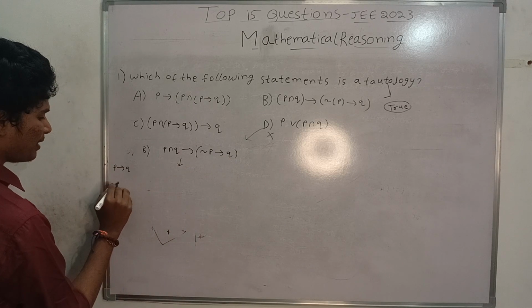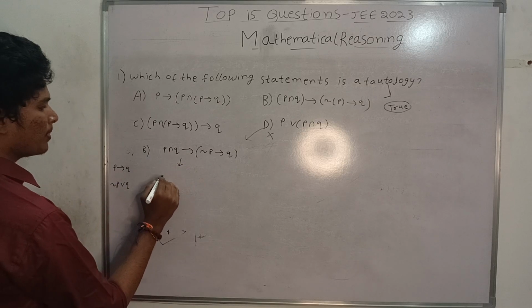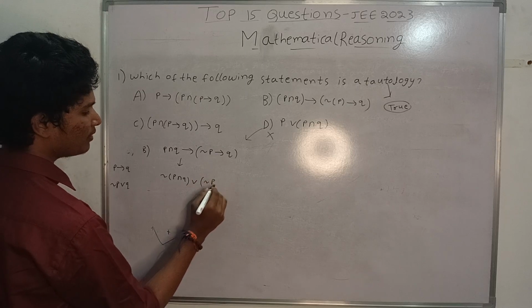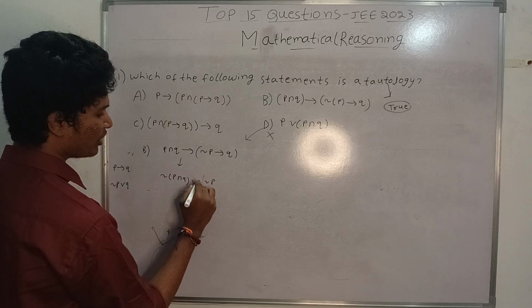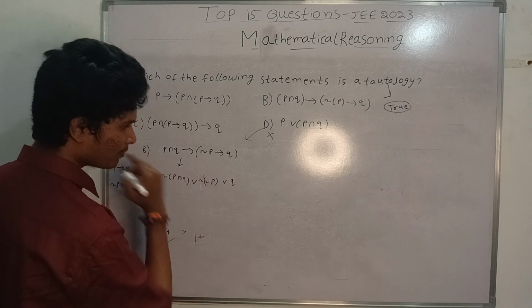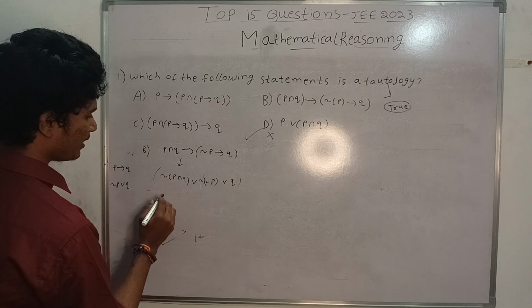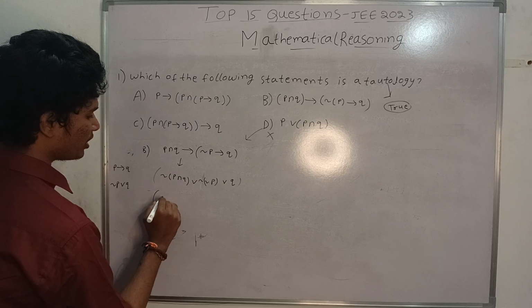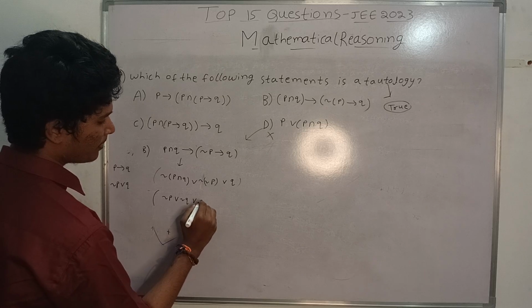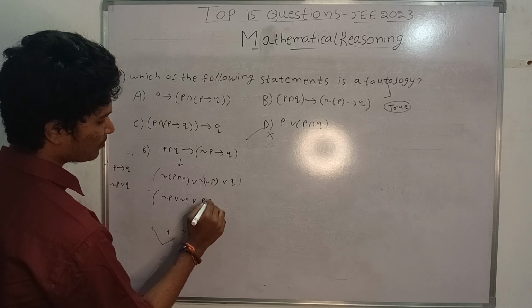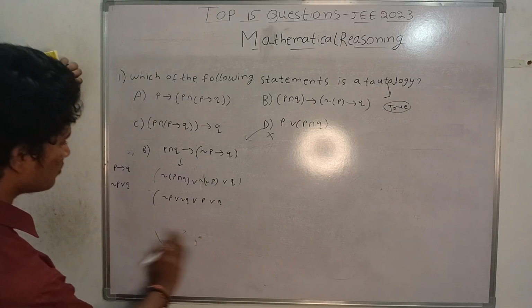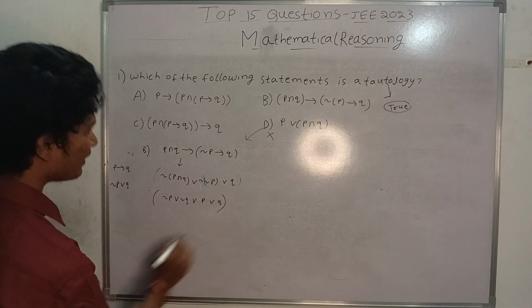Applying the property here, we get negation of P and Q, or negation P, or Q. This is the complete thing here.